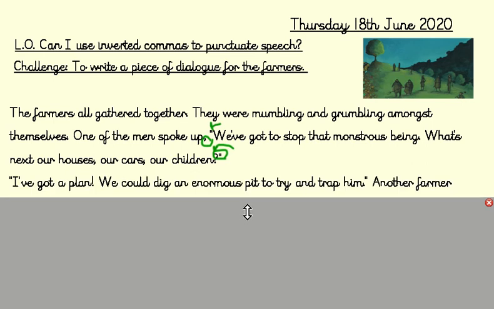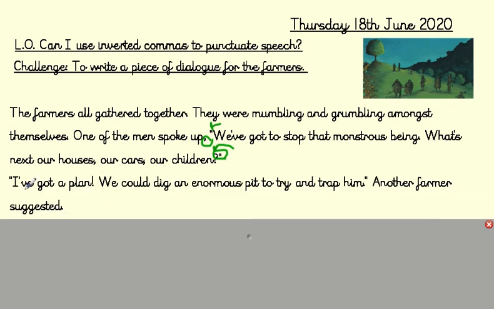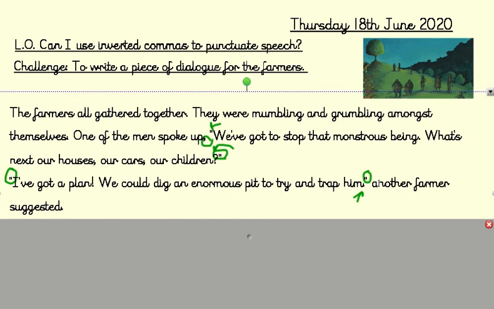Let's look at my next sentence. It's a new speaker, so I'm starting a new line. I've got a new set of speech marks, a new set of inverted commas. I've got a plan. We could dig an enormous pit to try and trap him. Close speech marks. Full stop. Another farmer suggested. Now, because it's not the end of my sentence, I don't actually need a capital letter there, and it'd probably be better for me to have a comma there, so I'm just going to change that.